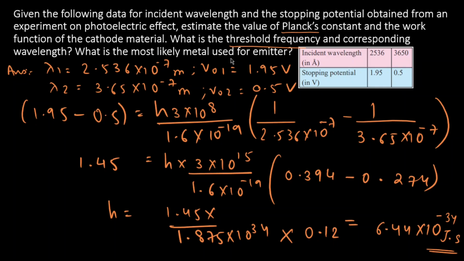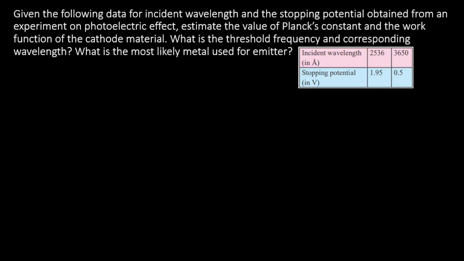Now the second part of the question wants us to know the threshold frequency and the corresponding wavelength. Also, what's the most likely metal used for emitter? So let's evaluate that. So let's calculate the work function. For any one of the given data, we can write the work function as h nu minus KE max, or more precisely h nu minus e V naught for any value of stopping potential. So we know h, we know nu is c by lambda, minus e V naught.